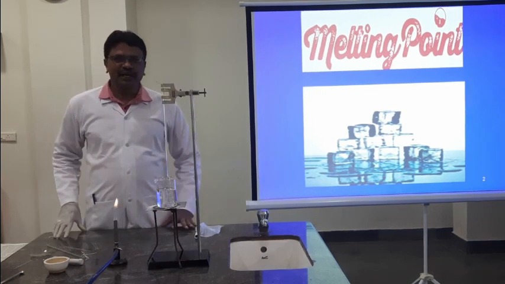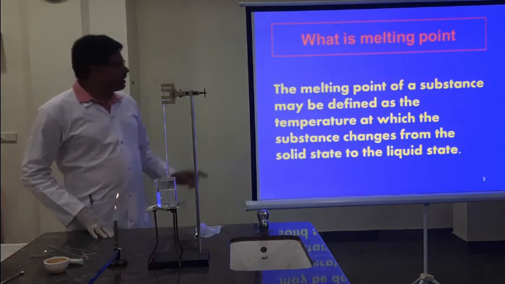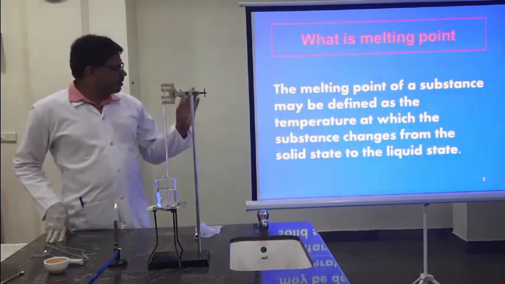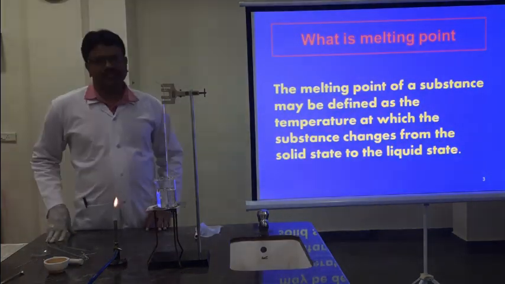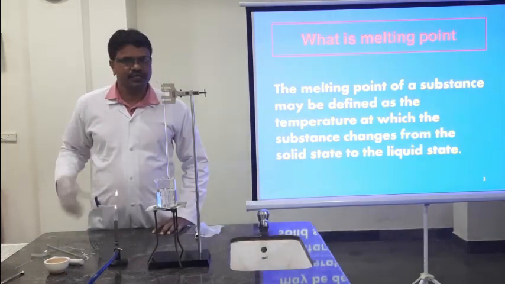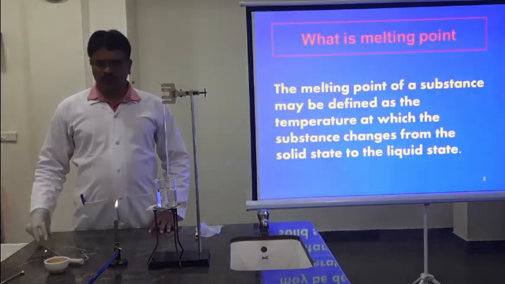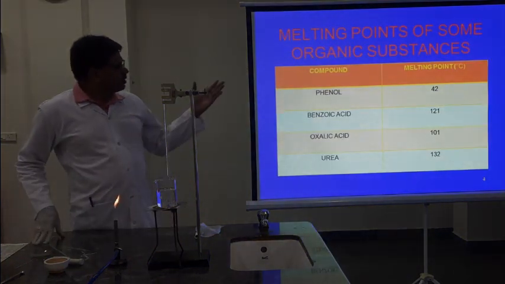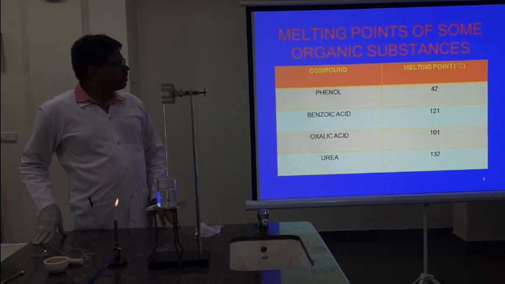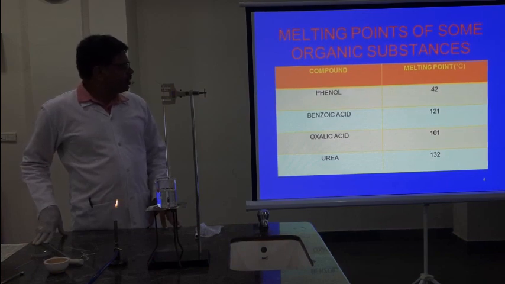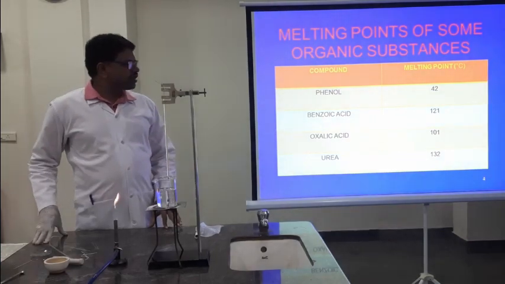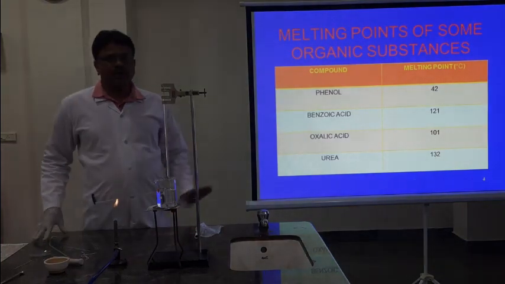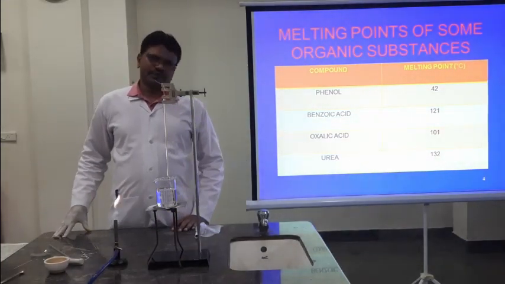Melting point may be defined as the temperature at which solid changes into liquid state. That is termed as melting point in short form. Here we are taking some organic compounds. If you see these organic compounds, phenol melting point is 42, benzoic acid 121, oxalic acid 101, urea 132 degrees Celsius. So these are some organic compounds and their melting point values.